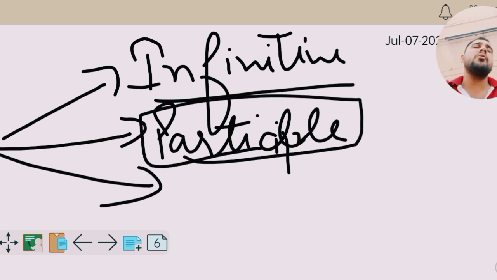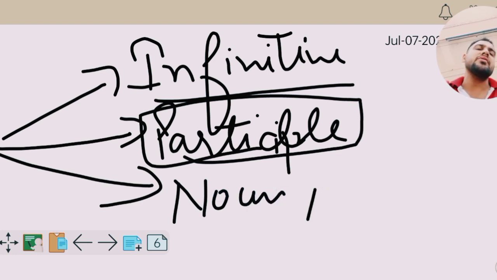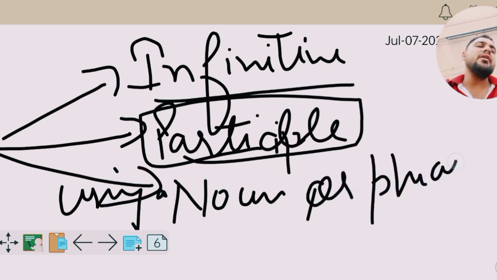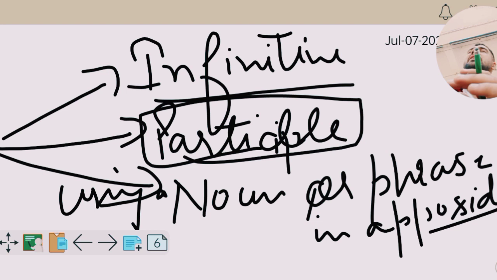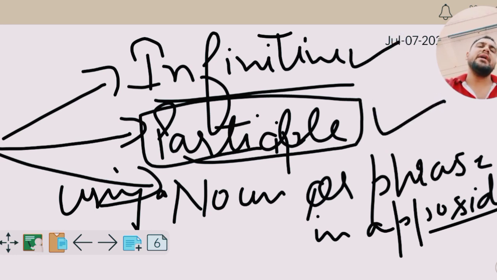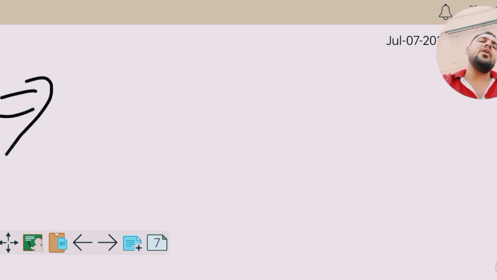And then we are also going to talk about the noun or the phrase in apposition. It is not opposition but apposition. A phrase in apposition is something said similar to the given previous word, in the form of a phrase. So in that case we're going to do it like this. We will be talking about three methods: one by infinitive, one by participle, and one by noun or phrase in apposition.